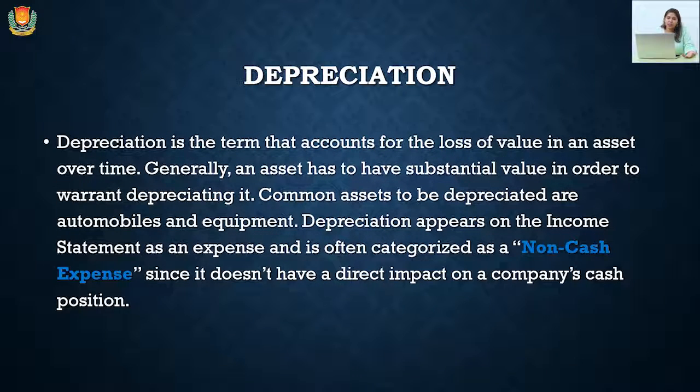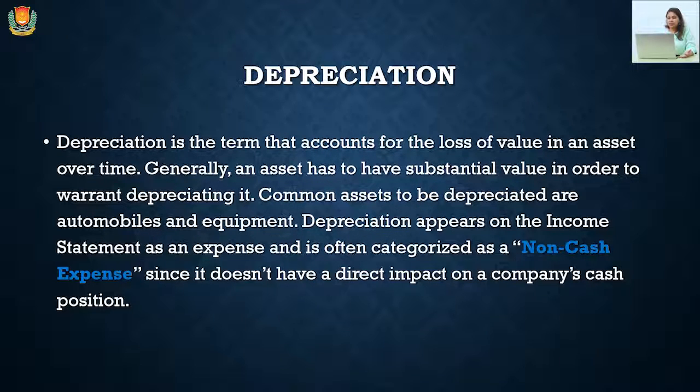Next is depreciation. Depreciation is a term that includes all the losses in the value of assets that occur in the future. Let's suppose we have purchased a machinery or a plant which is going to survive for at least 10 years. So after 10 years, this machine is going to be depreciated. So after 10 years, we'll have nothing in our hands. So it is better to make a provision in these 10 years for the depreciating asset. It cannot be created for land, but it can be made for plant and machinery, for furniture, because these are those types of assets which are going to deteriorate in the upcoming period.